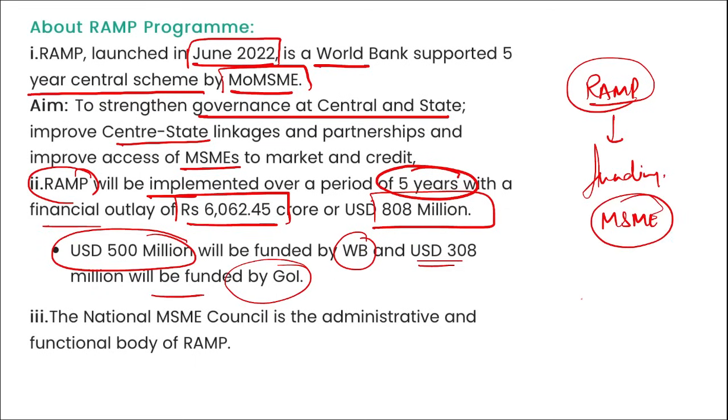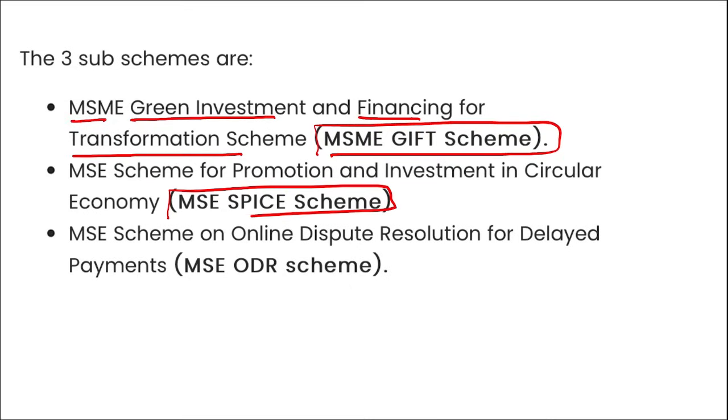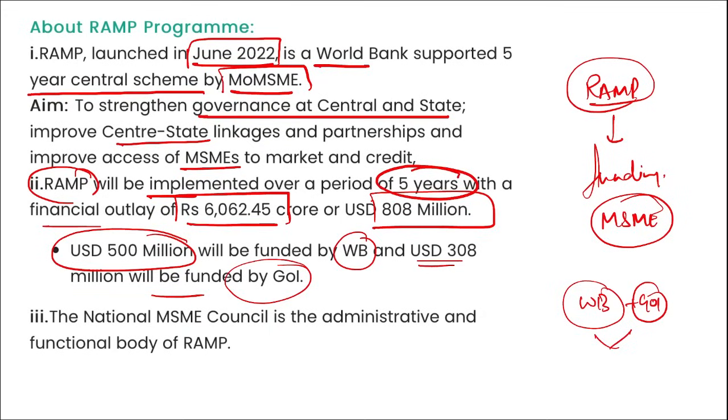So we can say this RAMP scheme is basically to provide funding to the MSMEs. It was launched with the help of the World Bank and the government of India, who will enhance the relation between center and state and provide funding to these MSMEs. Now, the three schemes that were launched are: first, the MSME Green Investment and Financing for Transformation Scheme, that is the MSME GIFT Scheme. Second, the MSME SPICE Scheme, that is the MSME Scheme for Promotion and Investment in Circular Economy. And third, the MSME ODR Scheme, that is the MSME Scheme on Online Dispute Resolution for Delayed Payments. These are the three sub schemes you need to remember that were launched under the RAMP program.